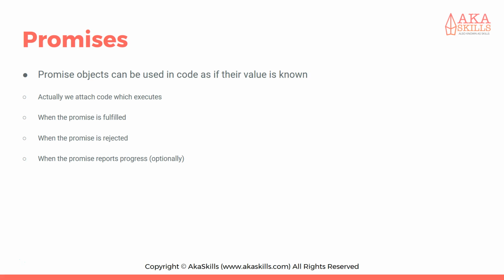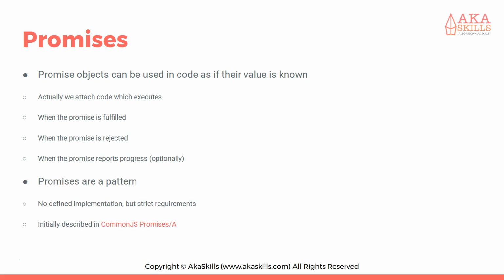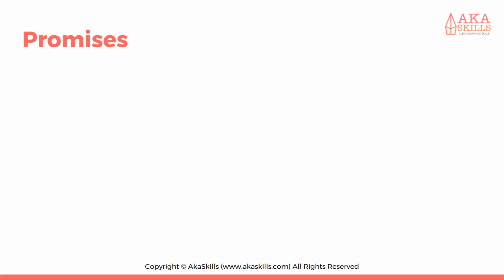Actually, we attach code which executes when a promise is fulfilled, when a promise is rejected, and when a promise reports progress. This is optional. Promises are a pattern, with no defined implementation but strict requirements. They're initially described in CommonJS Promises/A.